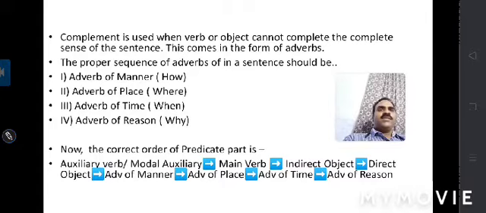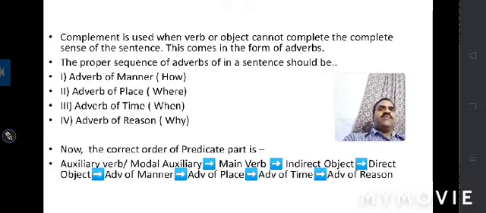The proper sequence of adverbs in a sentence is: first, the adverb of manner; after that, if there is an adverb of place, it will come; it is followed by adverb of time, and after that, adverb of reason.